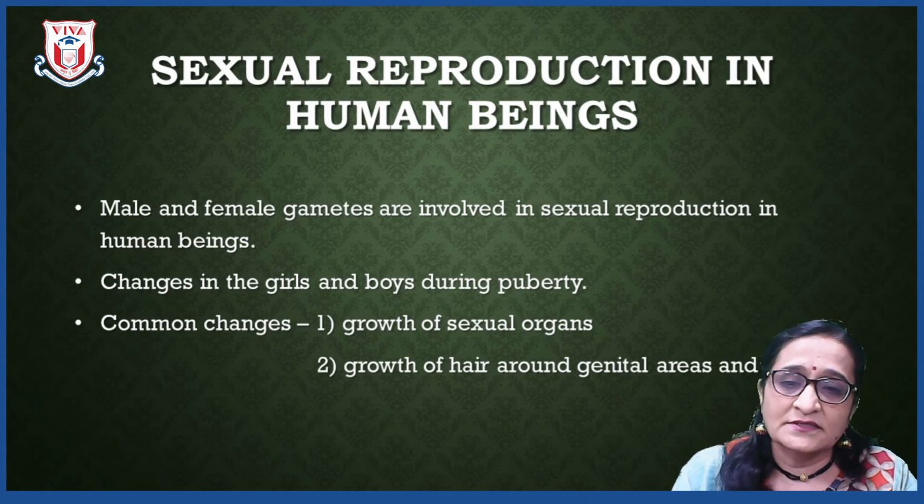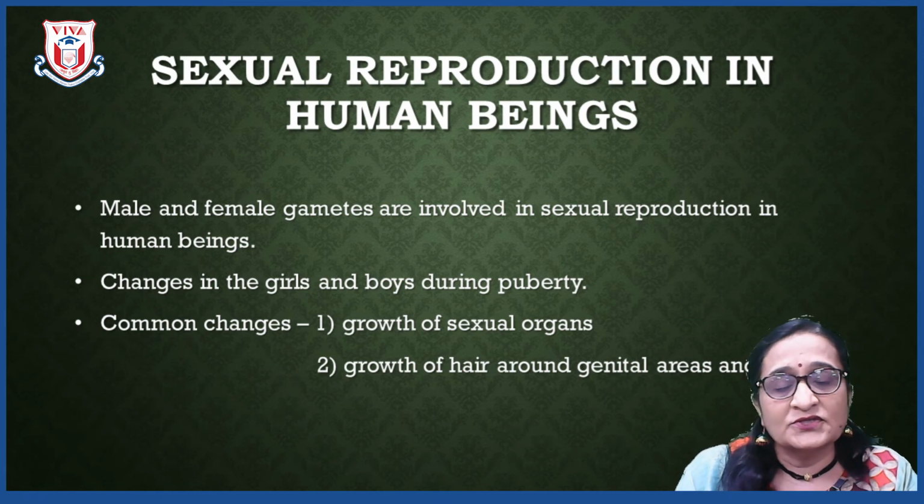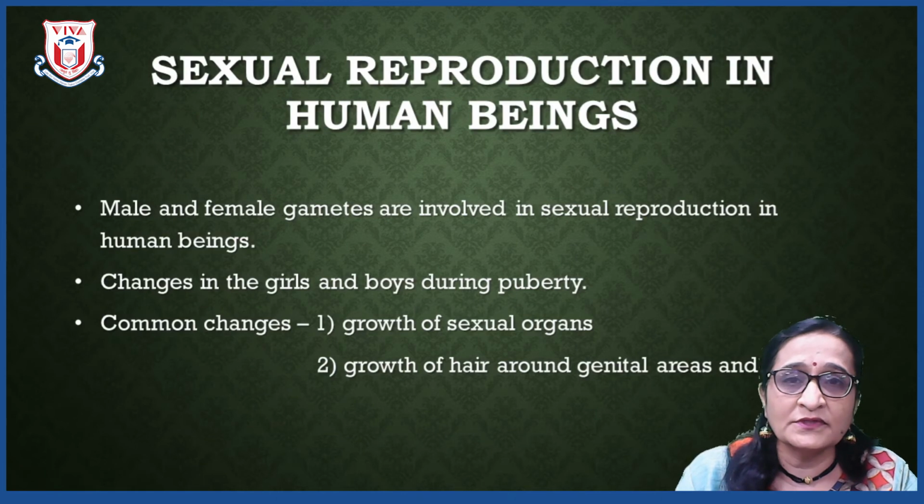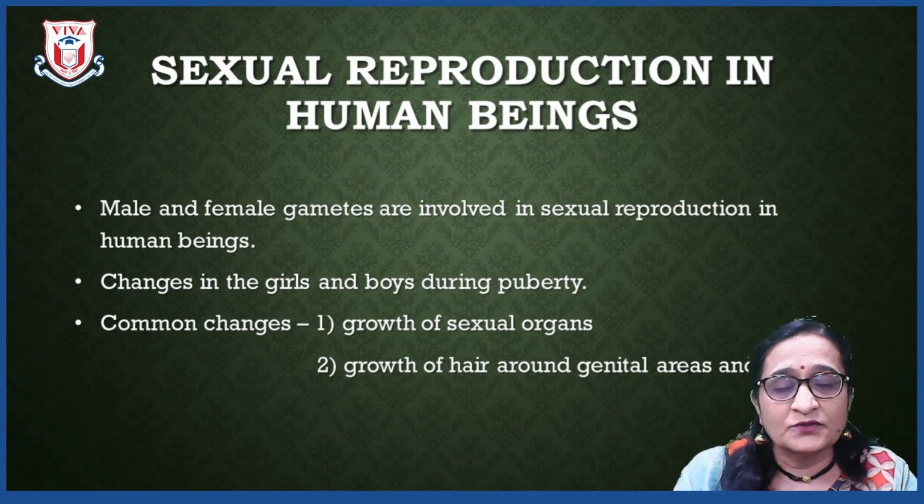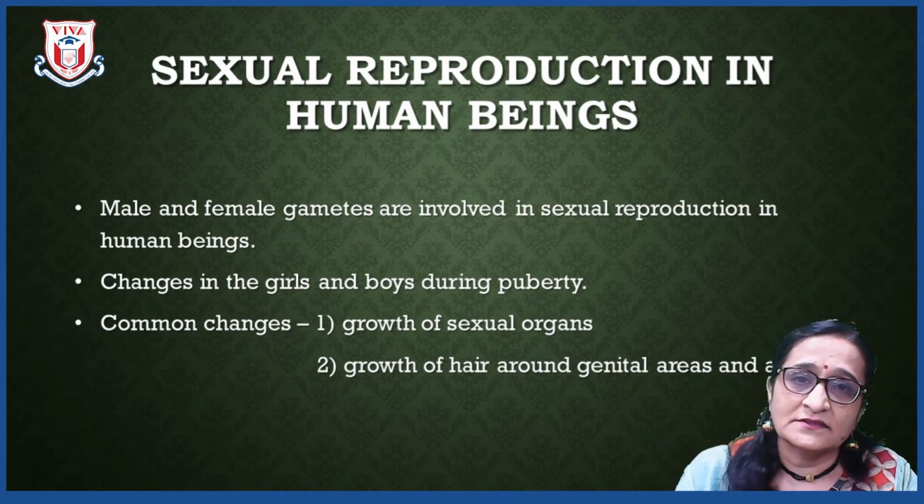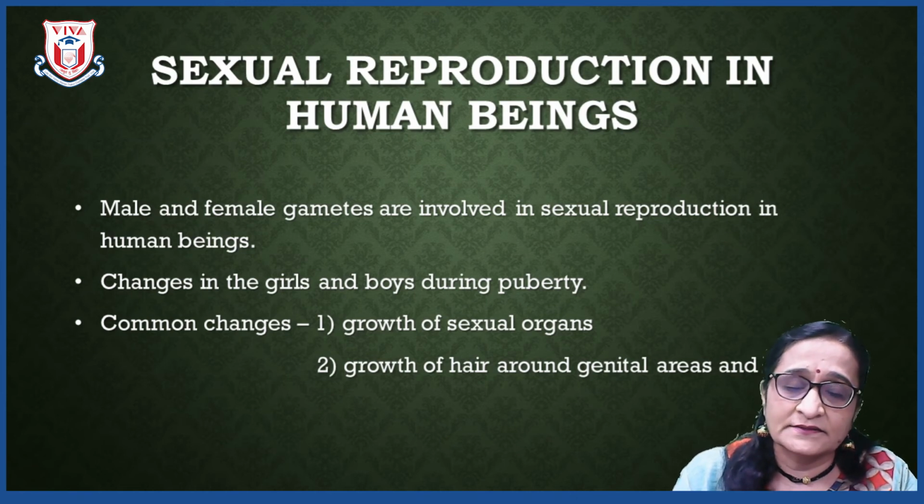As you all know, male and female gametes are involved in sexual reproduction. Now, when children are born, whether it is a girl child or a boy child, both of them grow normally till the age of 10 to 11 years. But after that, their growth turns towards the growth of reproductive parts of the organism. And in that there are also some common changes in girls and boys, like their height and weight are growing, but with that you will find growth of sexual organs takes place.